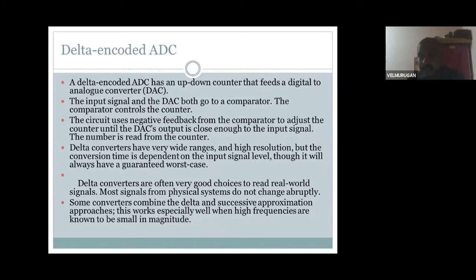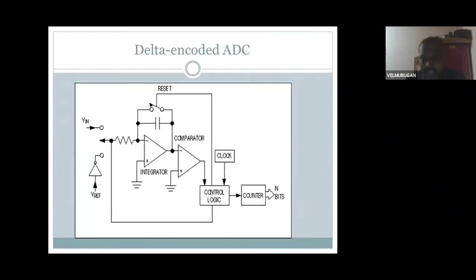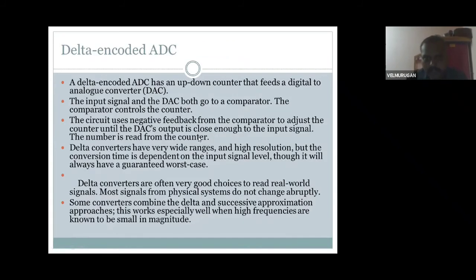So the number is read from the counter, but the control logic controls this. Here the comparator control and the integrator are both connected through reset, the control signals. So that comes to the third point: the comparator adjusts the counter until the digital converter output is close to the input signal. The number is read from the counter.